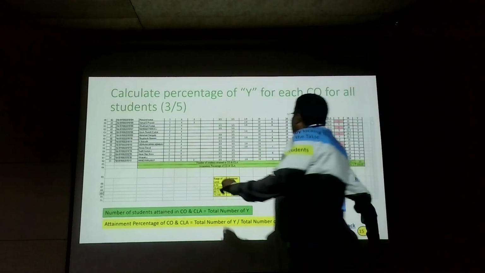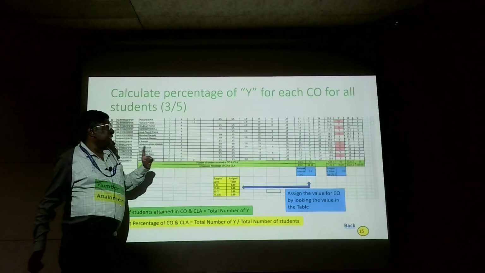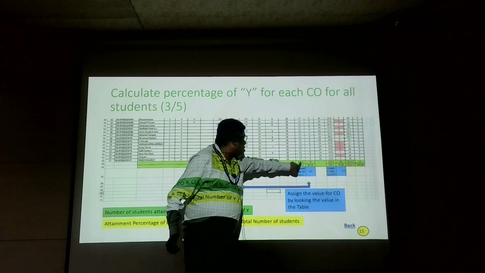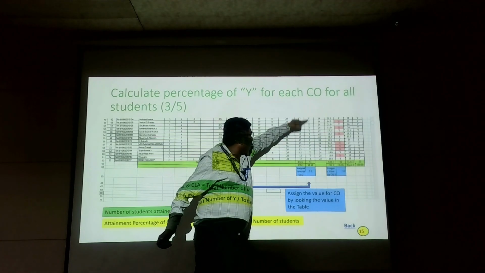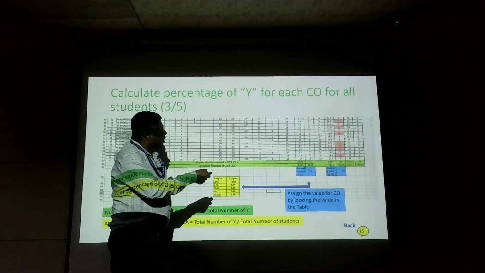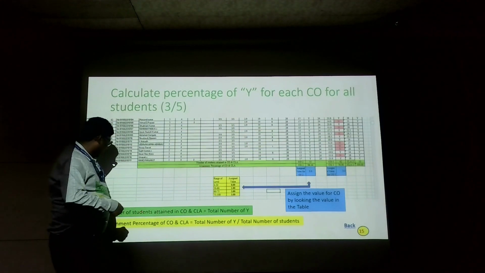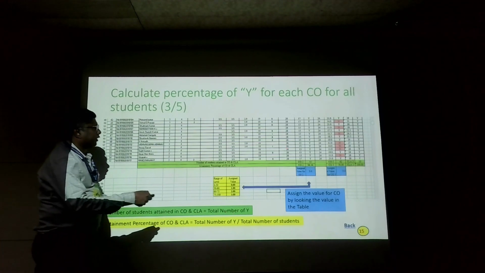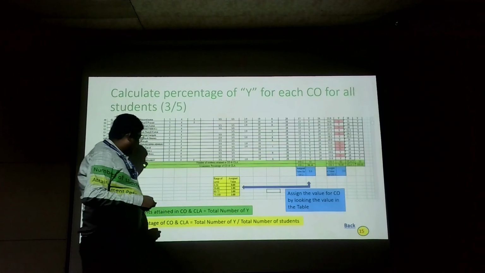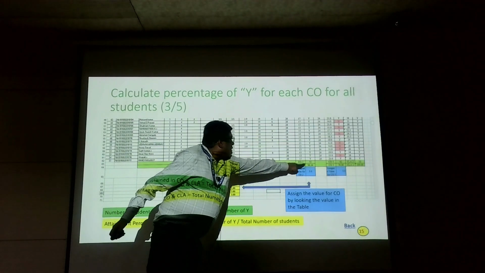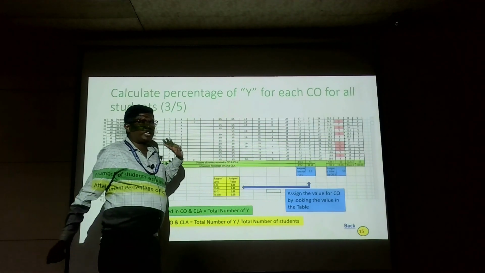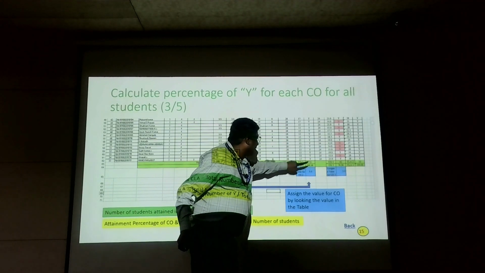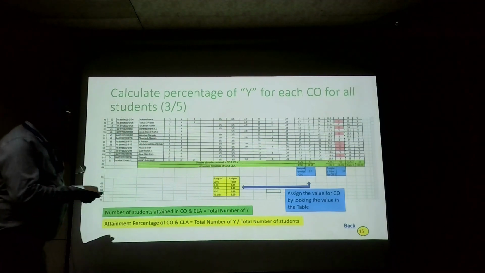Here, so far what we did is we have taken CO2, total number of students attained. We have calculated the total number of Y. Total number of students attained in CO CLA, total number of Y, this one we have put in, and with the total number of students we have taken the percentage. Similarly we are calculating it. Now there is a change in the procedure.